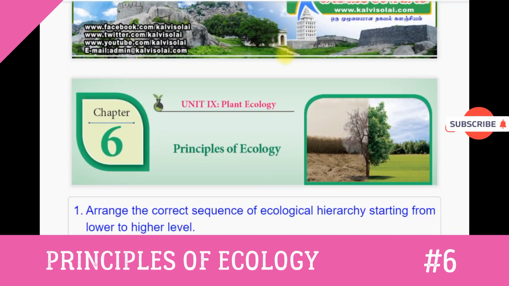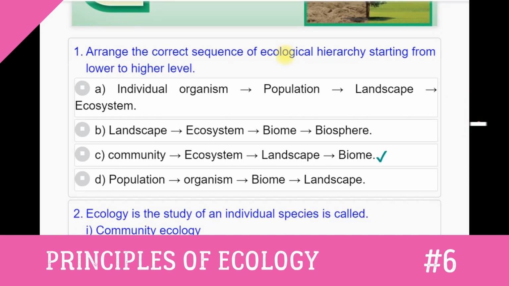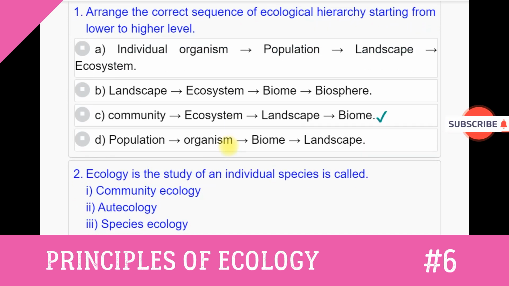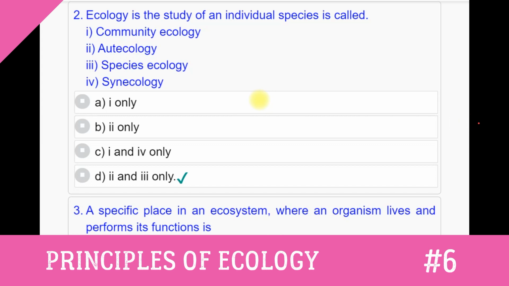Question number 1. Arrange the correct sequence of ecological hierarchy starting from lower to higher level. Option A. Individual organism population landscape ecosystem. Option B. Landscape ecosystem biome biosphere. Option C. Community ecosystem landscape biome. Option D. Population organism biome landscape. Answer to this question number 1 is option C. Community ecosystem landscape biome.